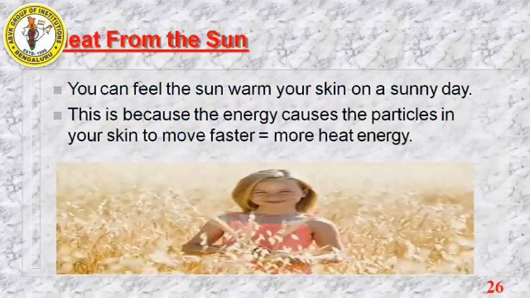Next, heat from the sun. You can feel the sun warm your skin on sunny days. On a sunny day, if you come outside, you can feel your skin burning. Why? Because of the heat radiated from the sun. This is because the energy causes the particles in your skin to move faster, which means more heat energy. So the sun provides heat, that heat is absorbed by your skin, and the molecules present in your skin move faster. So that creates heat energy in your body.